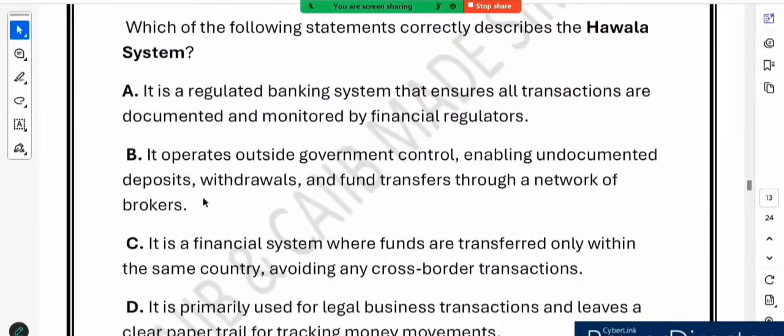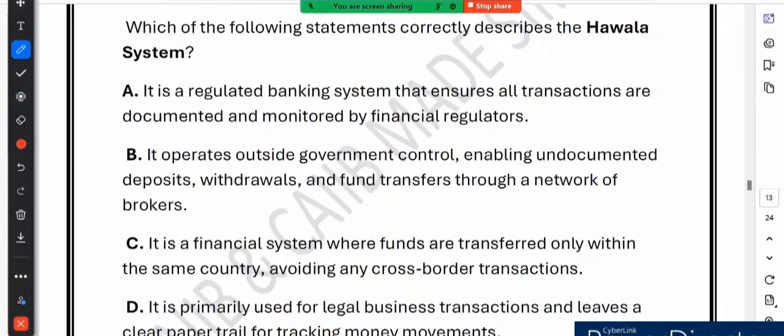Now let's talk about the Hawala system. Friends, the question is in front of your screen. Which of the following statements correctly describes the Hawala system? First, let me talk about what the Hawala system actually is. Imagine you are in India and you need to send money to someone in the USA, but you don't want to use a traditional bank transfer. So you go to a Hawala broker who has a network of other brokers in the recipient country. Instead of a bank transfer, you hand over the money to one broker and the other broker delivers the funds to the person you are sending them to.